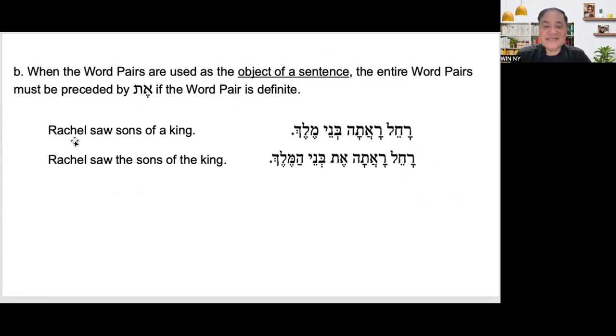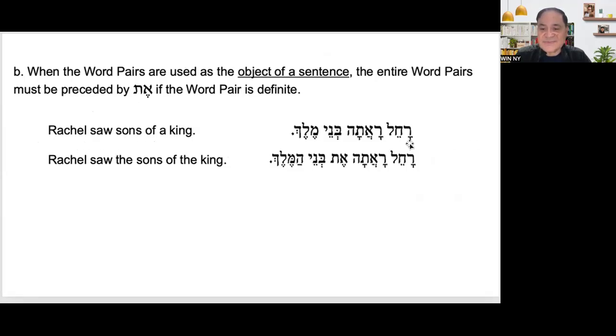Example, Rachel saw sons of the king. So the object here are plural. The subject is singular, Rachel. The verb is singular. The objects are plural. So you have to pay attention to the plural object. So let's translate.